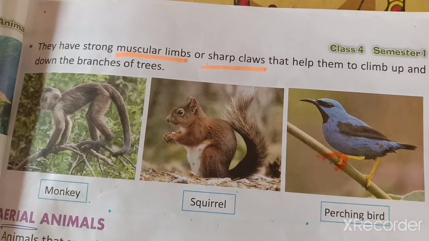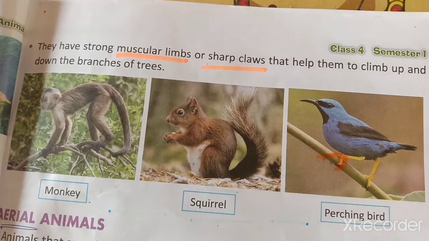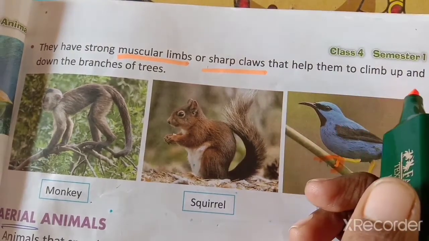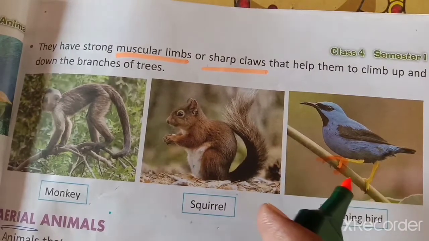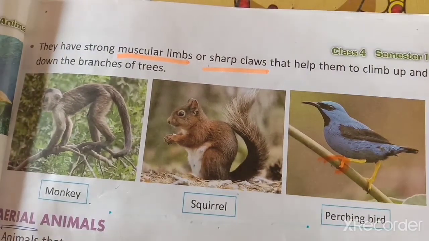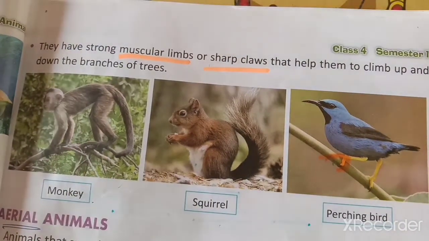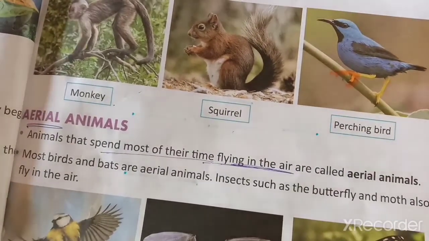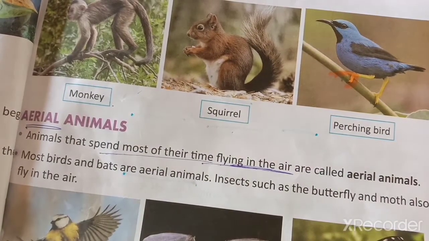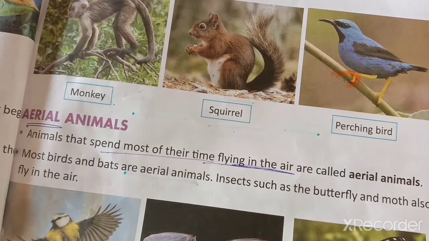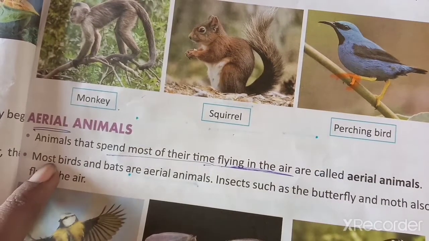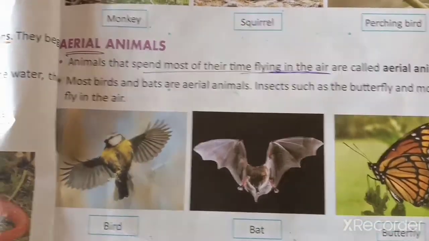They have sharp claws which catch the branches of trees, because they cannot fall down from the tree, and these help them to climb up on the branches. This also helps them climb up on the branches of trees, like monkeys. Very strong. They can jump, or they can hold the branch of a tree with one hand also. Monkeys, you can see many monkeys do like that. So their hand muscles will be very sharp. Sharp, not strong, sorry.